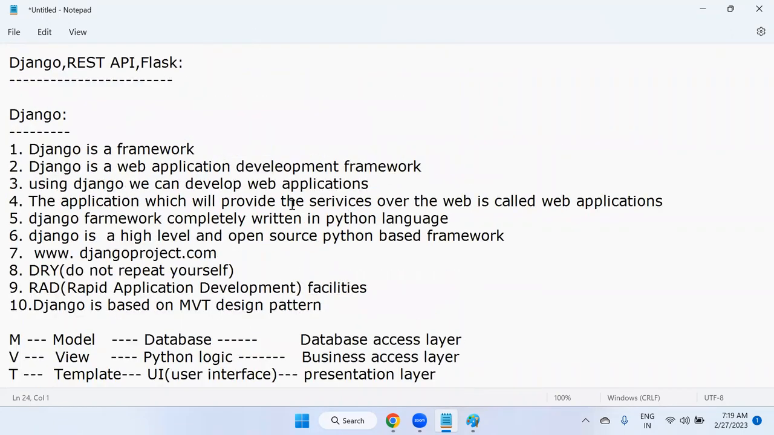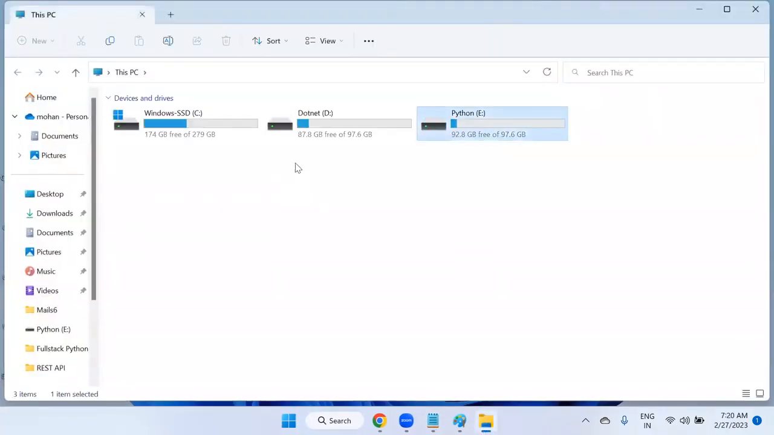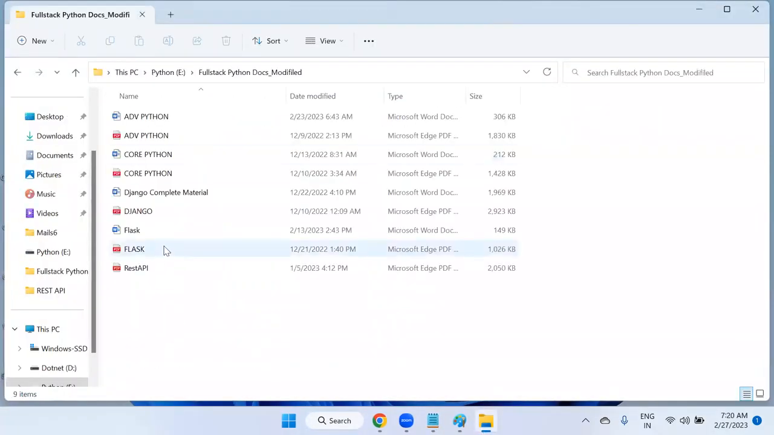Once you enroll for this course, you will get three frameworks completely: the Django framework, the REST framework, and the Flask framework. All three frameworks you are going to cover. What will we cover in Flask? What is the need here? We have not even completed REST API yet, and you are already asking about Flask. Let me show what I'm going to cover in Flask. This is the Flask content.